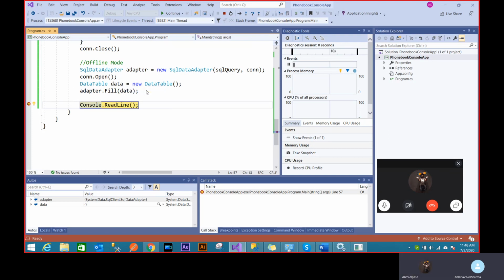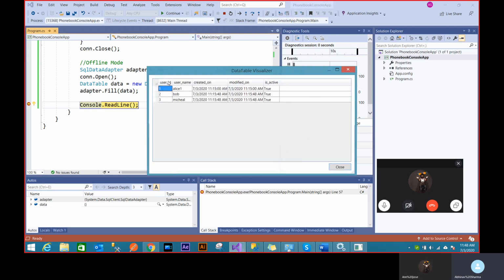If I click on this, you'll see the whole table presented to you in tabular form. So you can look, oh, this is the variable that I'm getting now. So this is a very decent way of doing debugging inside Visual Studio.